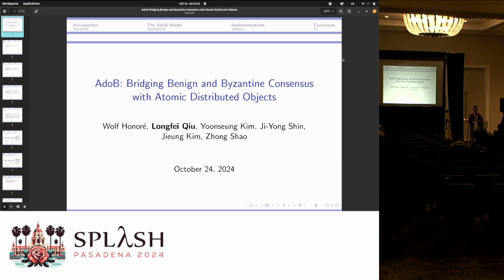AdoB, which is our approach for verifying benign and Byzantine consensus algorithms in a general way. This work is led by Honoré, collaborating with me, Yoonseung Kim, Ji-Yong Shin, Jieung Kim, and advised by Professor Zhong Shao.